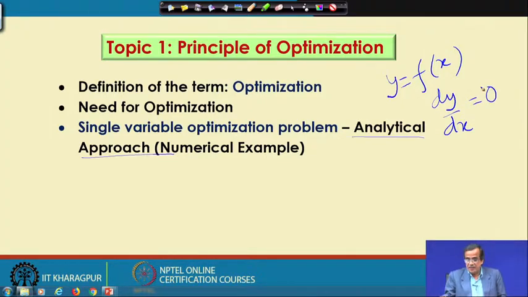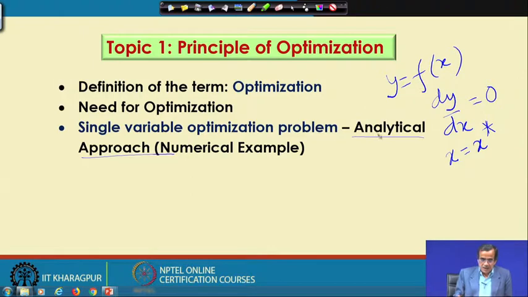That means we try to find a value of x for which the rate of change of this function becomes equal to 0. So, there is no change at that particular value of x, which is nothing but x equals x star, and we go on investigating further, whether there will be a maximum point or a minimum point, or an inflection point.